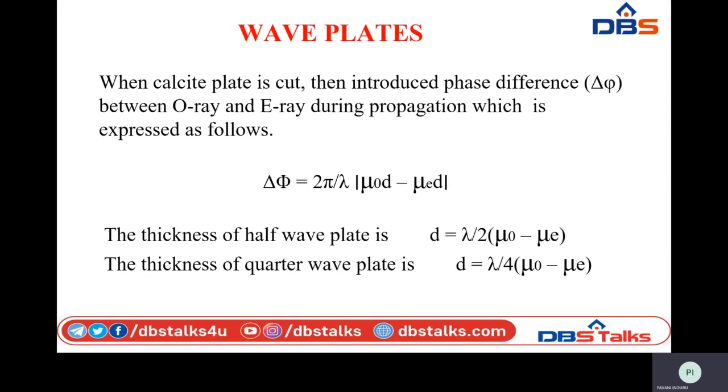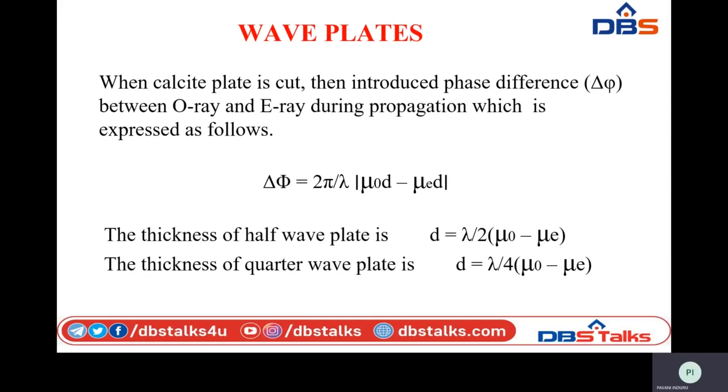Whenever the design is like that, they provide us the required polarization. That means the half wave plate is going to introduce a 90-degree phase shift to the linearly polarized wave. Similarly, the quarter wave plate will be able to convert linearly polarized waves into circularly and elliptically polarized lights.